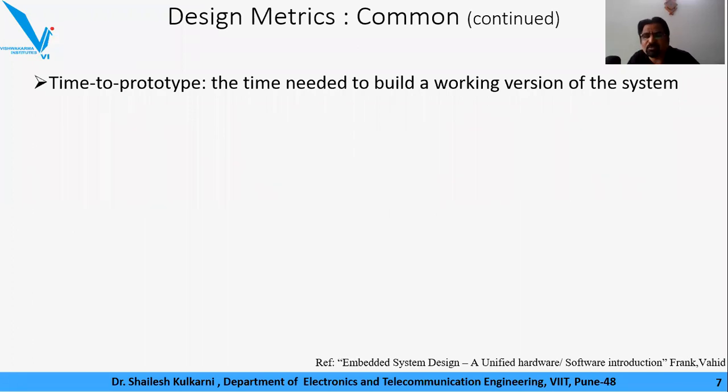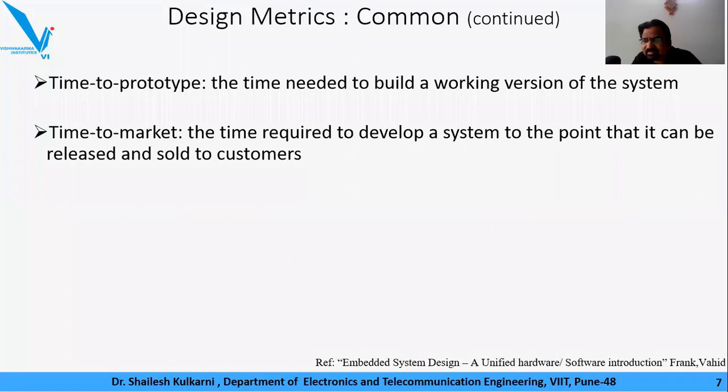Okay, so time to prototype, I repeat, is just the time required to build the working version of the system. After this, a very interesting, very demanding metric, that is time to market.